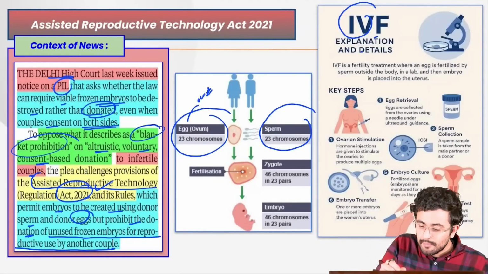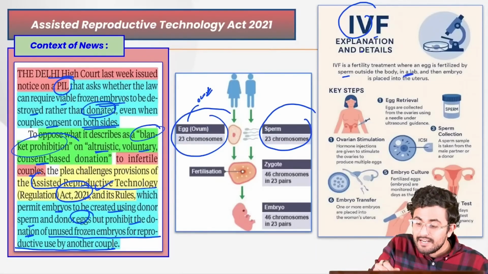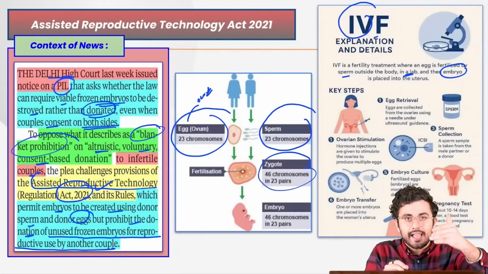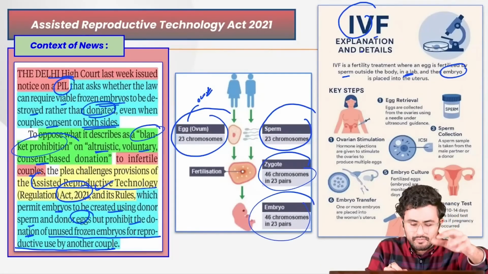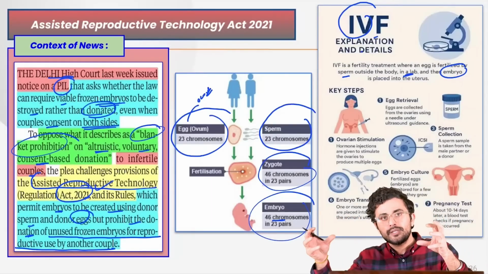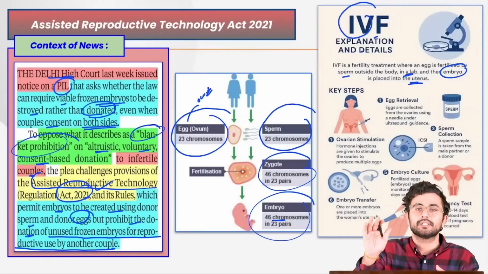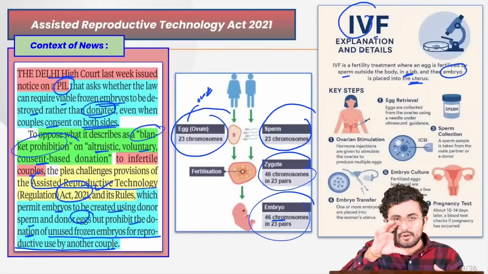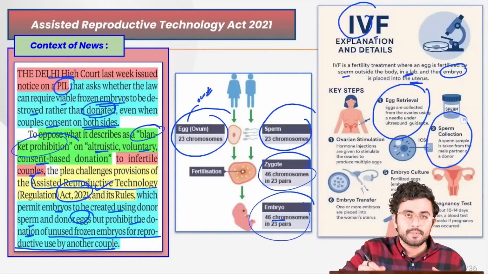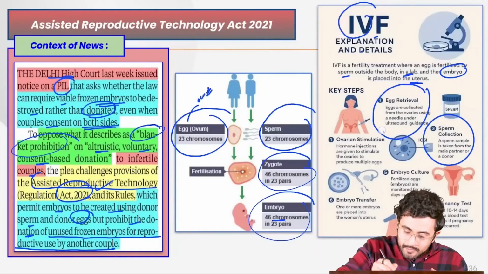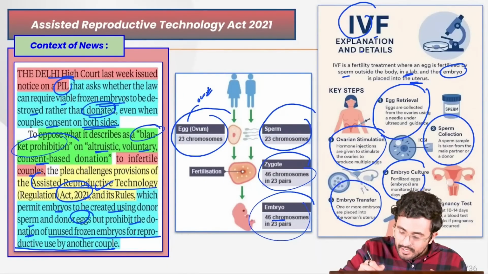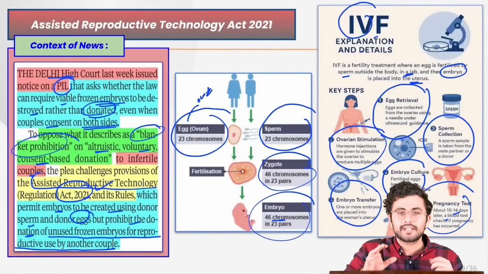So here the egg is fertilized by the sperm outside the body in a lab condition, and then this develops the zygote. The zygote then transitions into development of an embryo which consists of 46 chromosomes, 23 from women and 23 from men, and then this embryo is placed into the uterus of the mother. So these are the steps which take place: the collection of egg from the ovaries, the sperm collection, then the transfer of this sperm, right, development of an embryo, and then transfer of this embryo and ultimately the pregnancy test which takes place 10 to 14 days later.